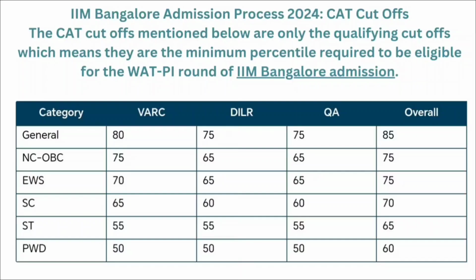For SC category, it is 65 percentile for the VRC and 60 percentile for the DILR and quantitative ability. And overall, you should have 70 percentile in your CAT entrance examination. For ST category, it is 55 percentile for the VRC, DILR and quantitative ability section. And overall, you should have 65 percentile in the CAT entrance examination. For PWD, it is 50 percentile for the VRC, DILR and quantitative ability section. And overall, you should have 60 percentile in the CAT examination.